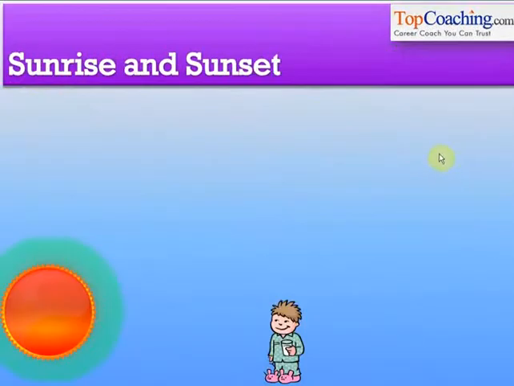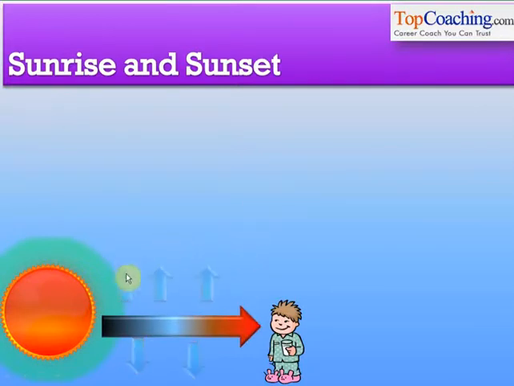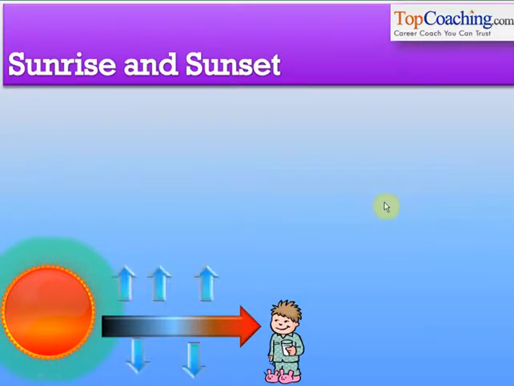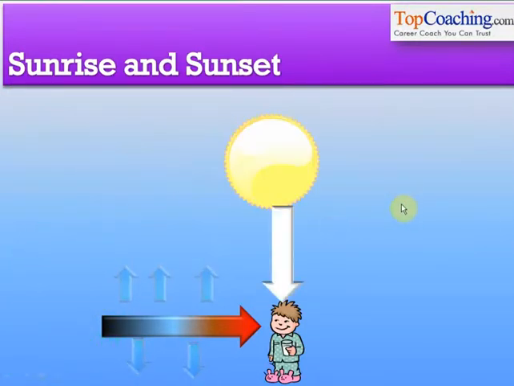On the other hand, we also learnt why the sun appears red during sunrise and sunset. This happens because the light from the sun is white, but the blue light gets scattered by the time the light reaches our eyes, and only red light is able to reach our eyes because red light gets scattered the least. Also, the distance of the sun from us is the most during sunrise and sunset, so maximum scattering of blue light occurs and only red light reaches us. On the other hand, during noon time, the scattering is very less because the sun is much nearer to us, and therefore white light reaches us and the sun appears whitish because hardly any blue light gets scattered.